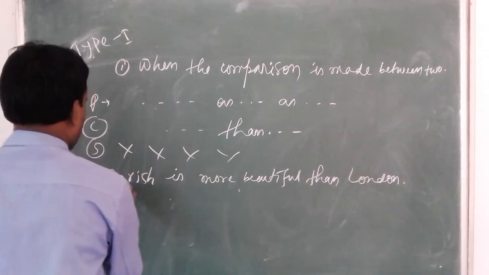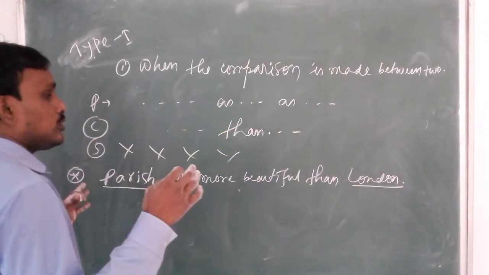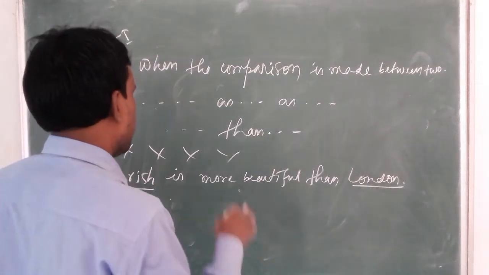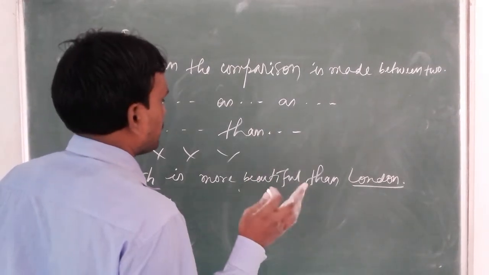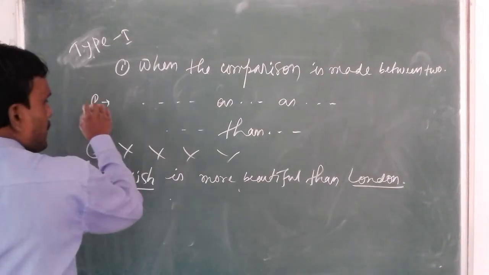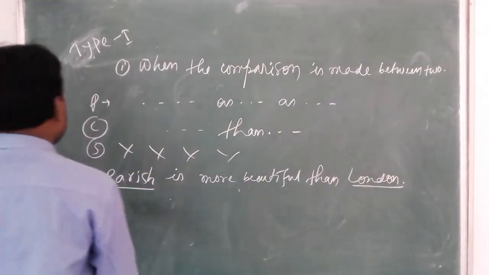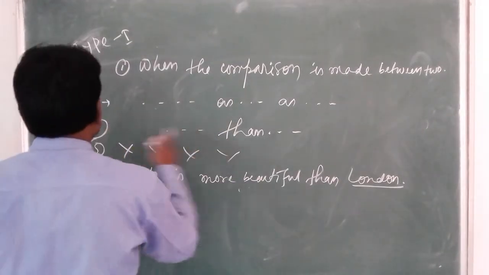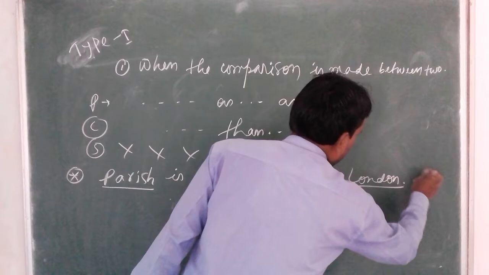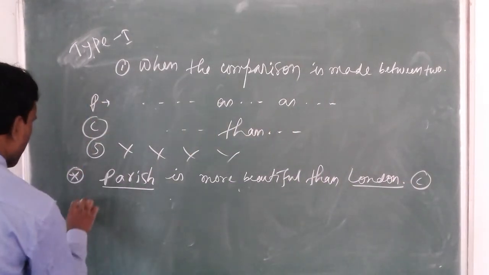So here Paris and London, two cities, are compared. So the comparison is made between the two. Then how to change? Paris is more beautiful than London. The sentence is written in comparative degree. So change it from comparative to positive.